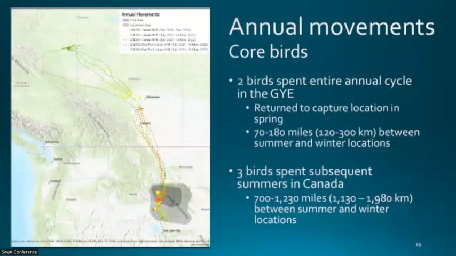So 2 of the 5 did spend their entire annual cycle in the GYE. They returned to their capture location in the spring, but they did have a greater distance between their summer and winter areas. Instead of 70 miles being the maximum, that was the minimum, and the other bird traveled about 180 miles between summer and winter locations.